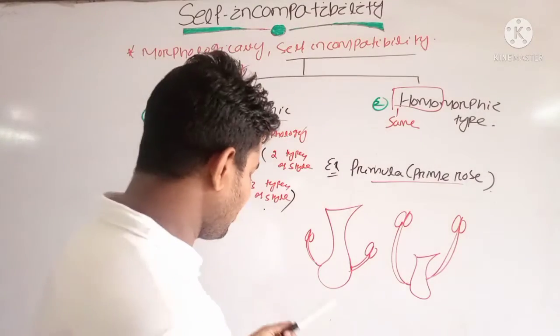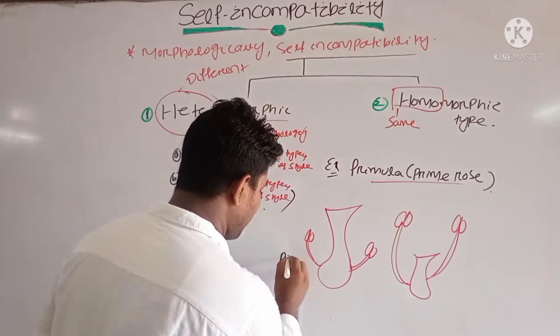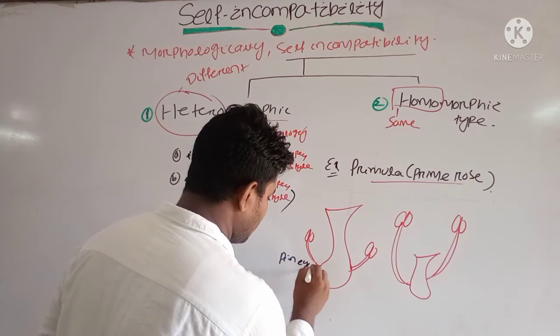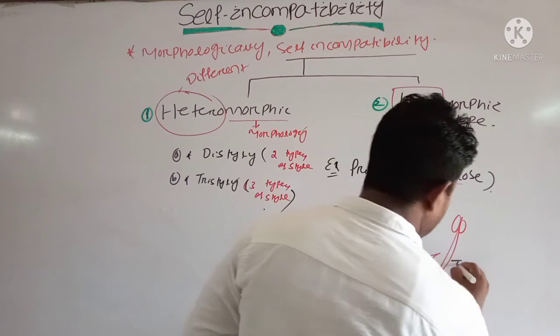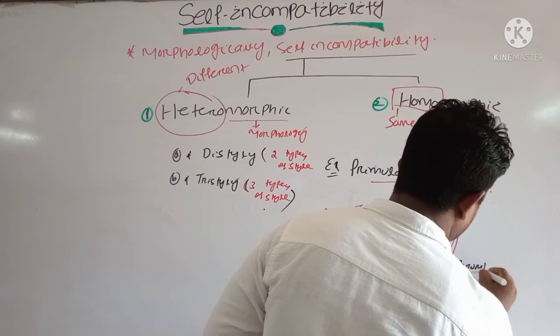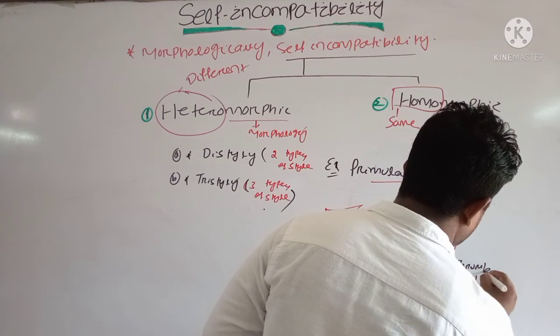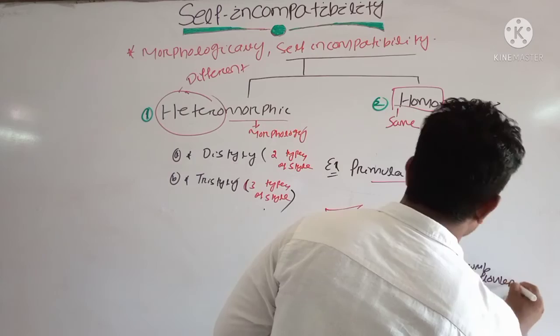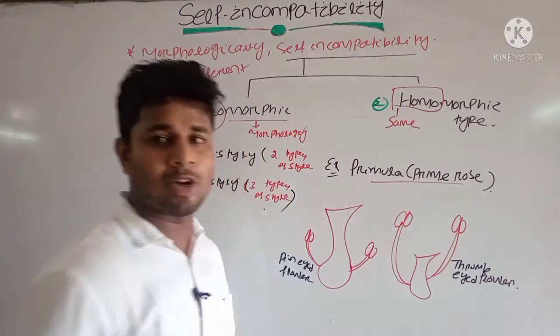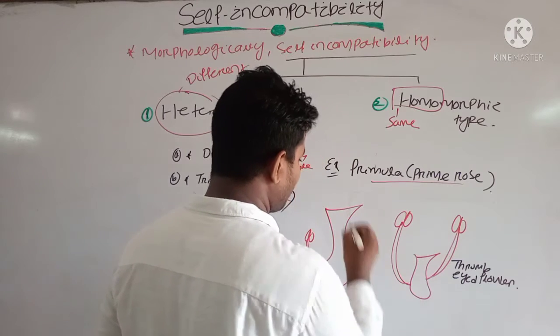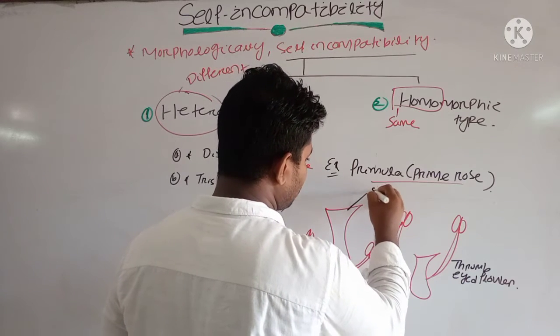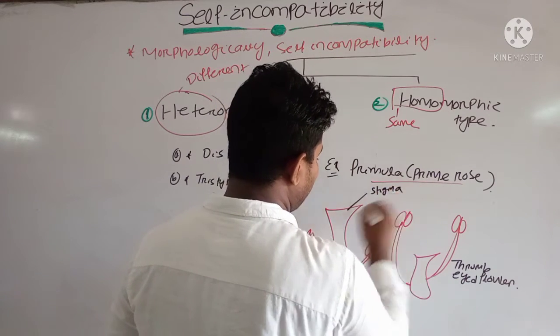And we know that this is the pin flower and this is the thrum-eyed flower, of this species, the Primula or primrose species. Suppose I say this is pin, this is thrum-eyed, this is the stigma, and this style